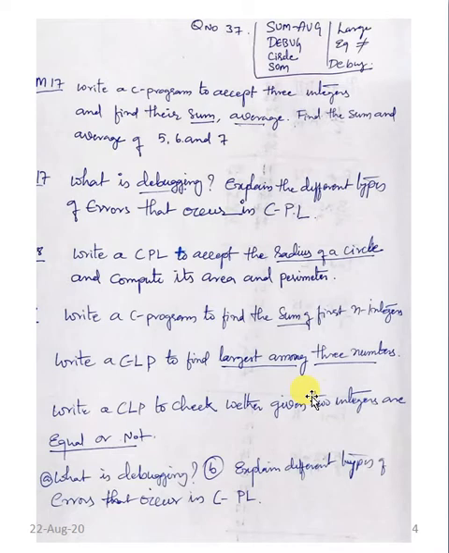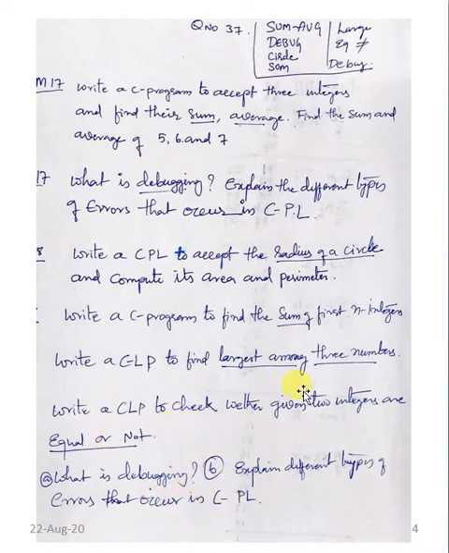So it could be a good question bank, and you can judge here what could be in the second 2020 question paper. So definitely this question may not repeat once again. What is debugging? Explain different types of errors that occur in C programming language. This question will not repeat.